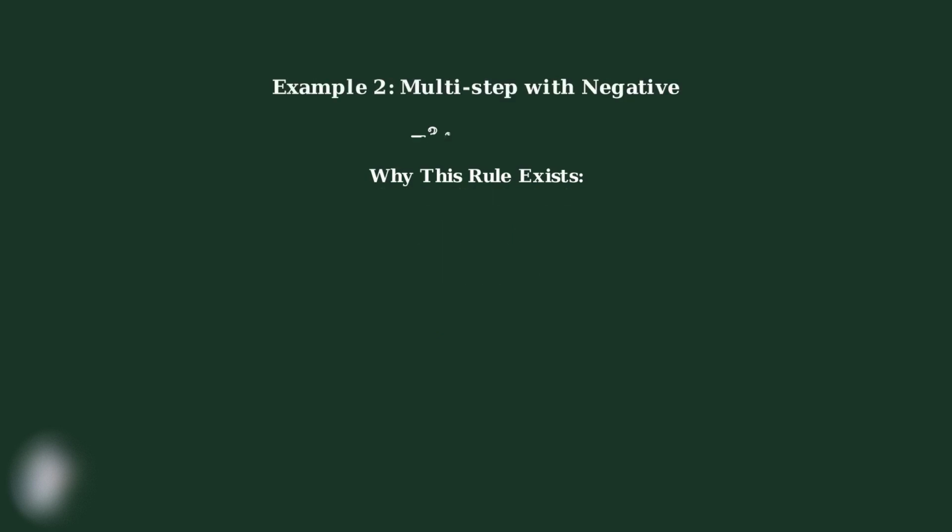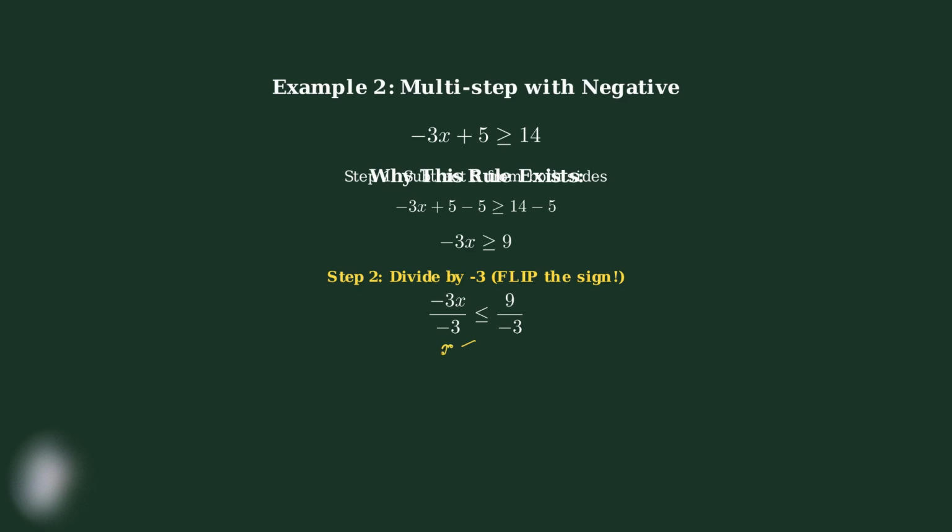Let's try a slightly more complex example where we need to be extra careful about when to apply the rule. We have negative 3x plus 5 is greater than or equal to 14. First, we subtract 5 from both sides. Now we have negative 3x is greater than or equal to 9. To isolate x, we divide both sides by negative 3. Since we're dividing by a negative number, we must flip the inequality sign.